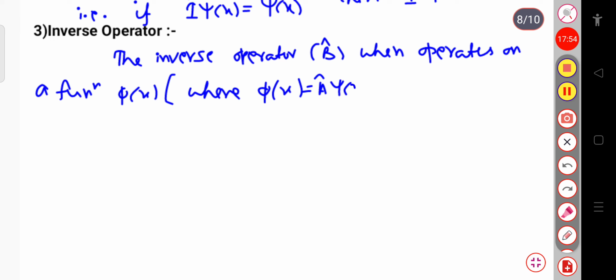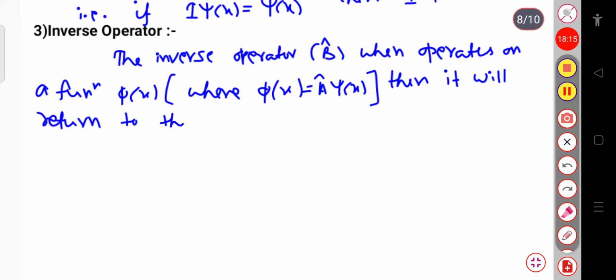That is, when a cap operates on psi of x, it gives phi of x. Then b cap, when it operates on phi of x, will return to the original function, that is psi of x.